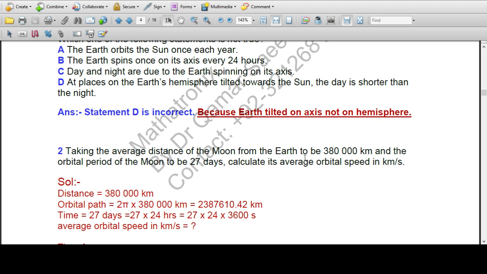The average radial distance between the moon and the earth is 380,000 kilometers, and the orbital period of the moon is given as 27 days.